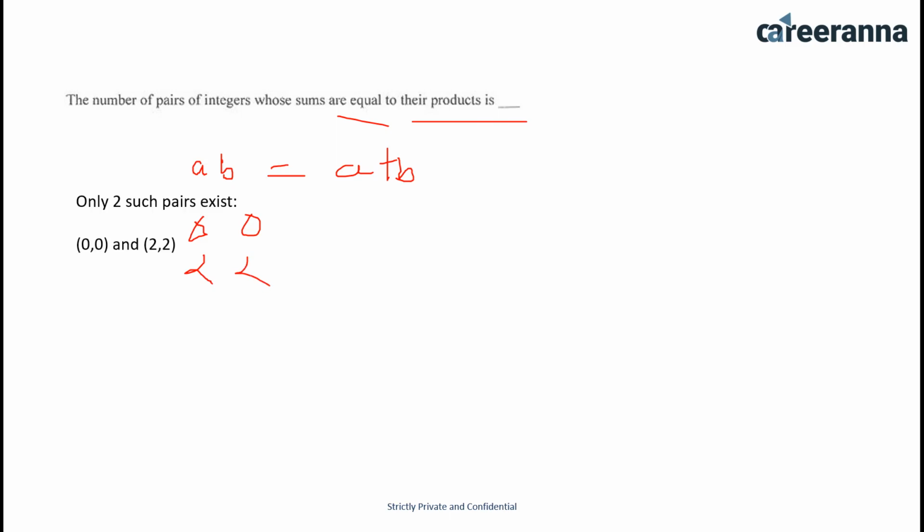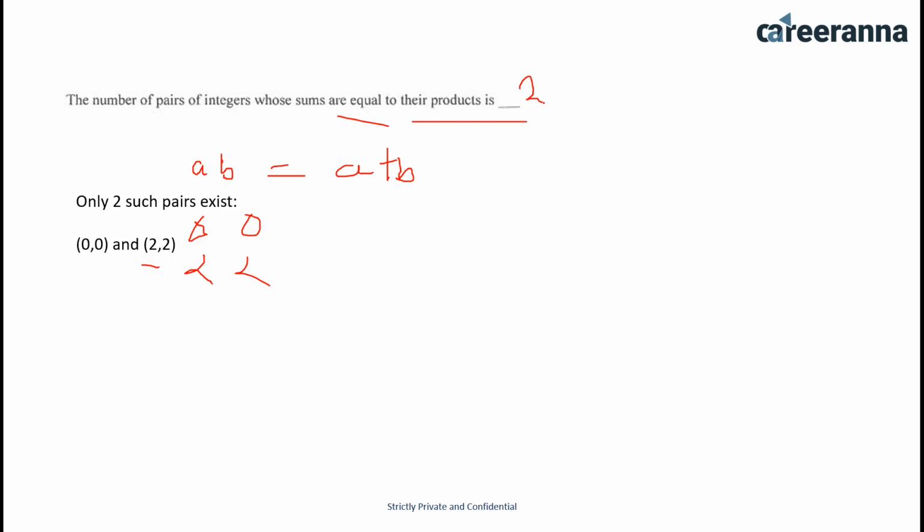Pairs of integers whose sums are equal to their products. It's a very easy question. You can just directly write it. A multiplied by B should be equal to A plus B. So only two pairs are possible, 0, 0 and 2, 2. Only two pairs are there, which are 0, 0 and 2, 2. So the answer for this question is 2.